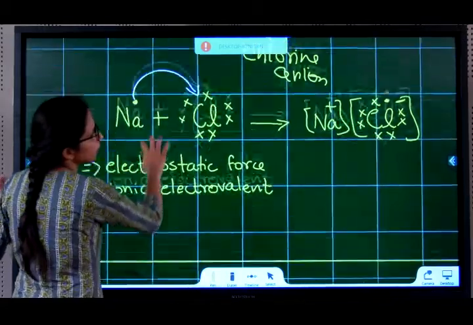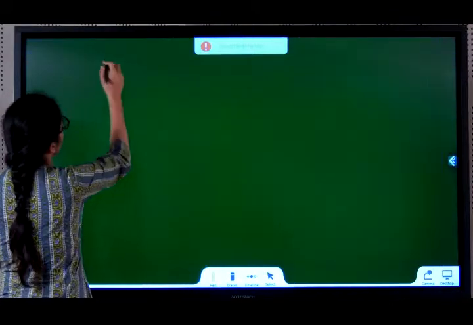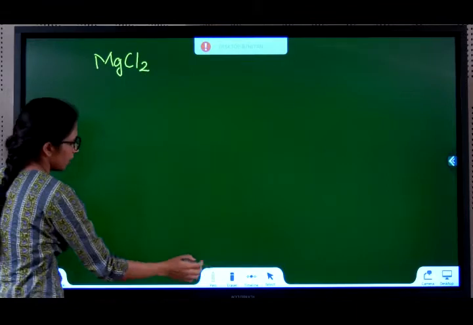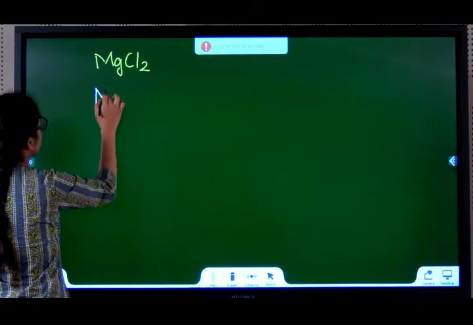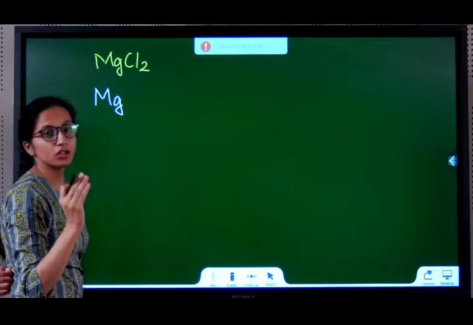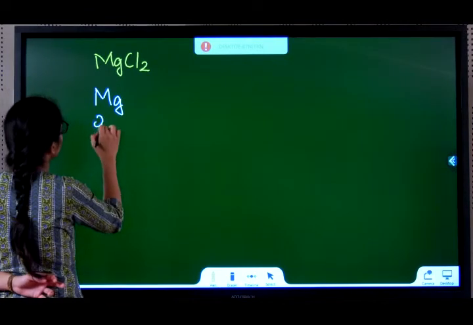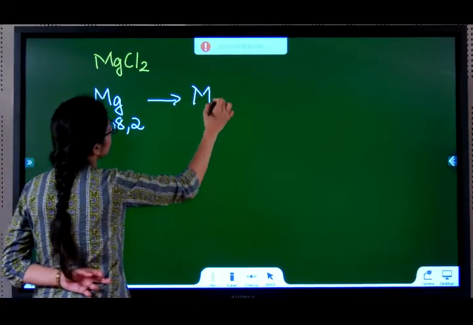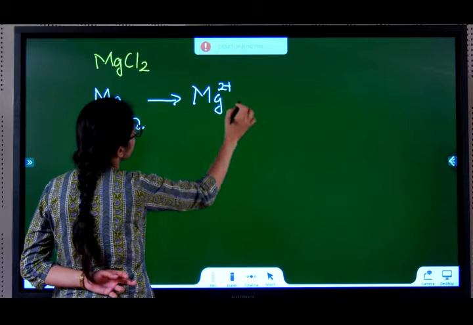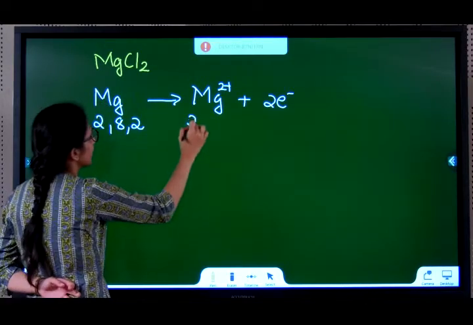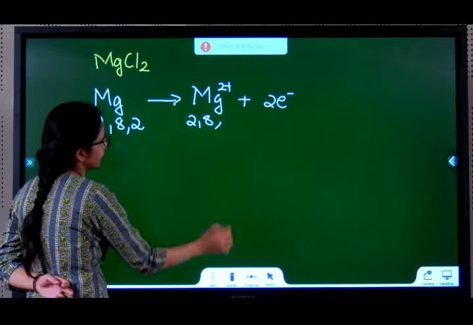Let us see a few more examples. We will be doing MgCl2 now. Mg, magnesium, atomic number 12, configuration 2, 8, 2. It becomes Mg2 plus by giving away 2 electrons. This 2, 8, 2 becomes 2, 8.